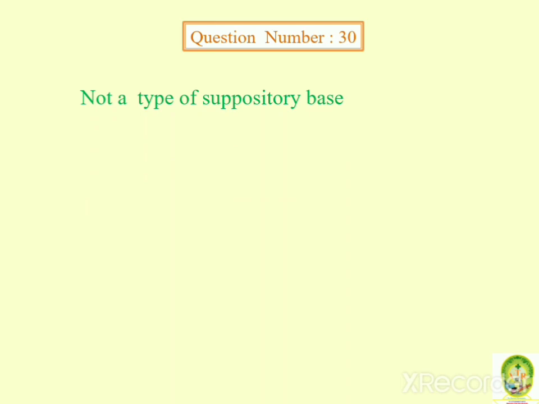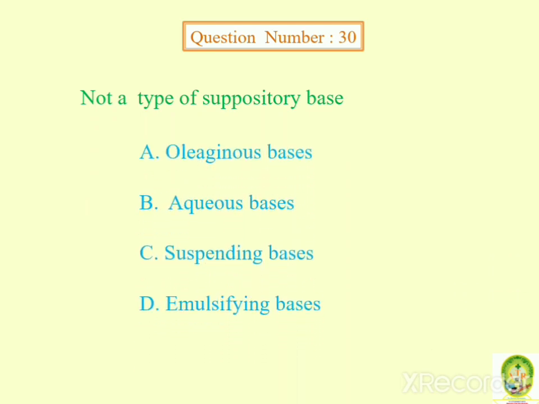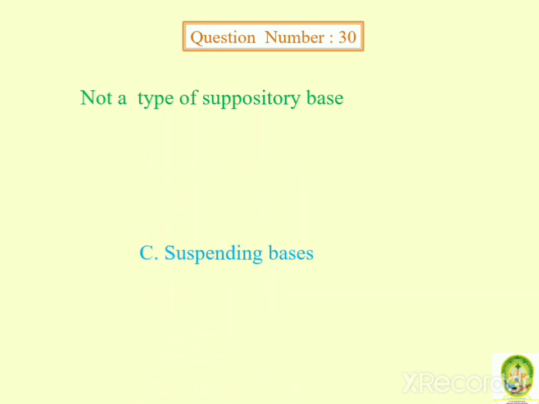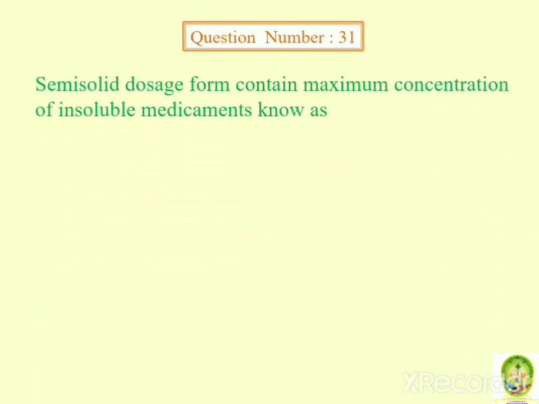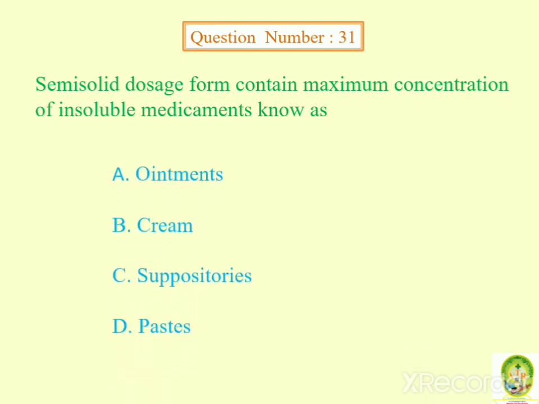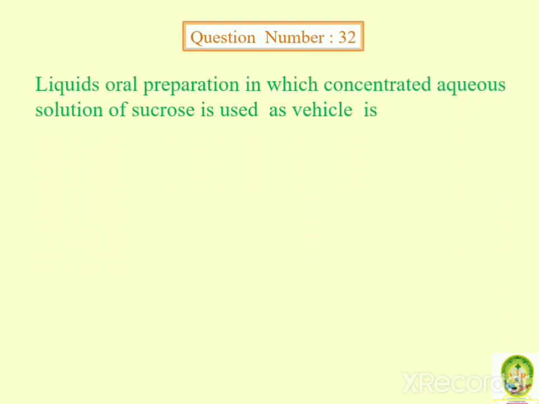It is not a type of suppository base. Oleaginous base, aqueous base, suspending base, emulsifying bases. Answer is suspending bases. Semi-solid dosage form containing maximum concentration of insoluble medicaments is known as ointments, cream, suppositories, paste. Answer is paste. Liquid oral preparation in which concentrated aqueous solution of sucrose is used as vehicle is known as syrup, lotion, emulsion, tincture. Answer is syrup.